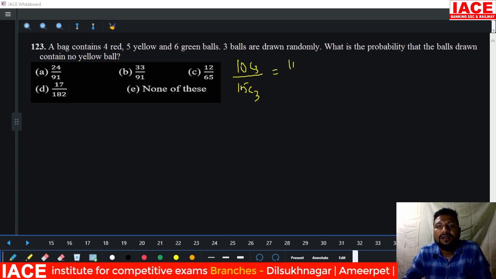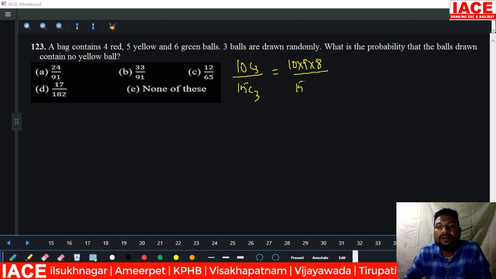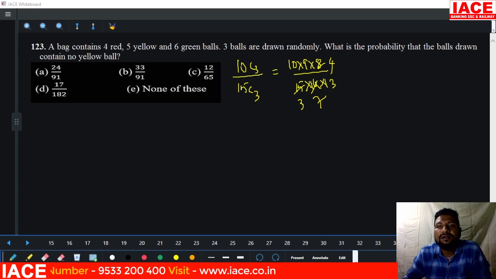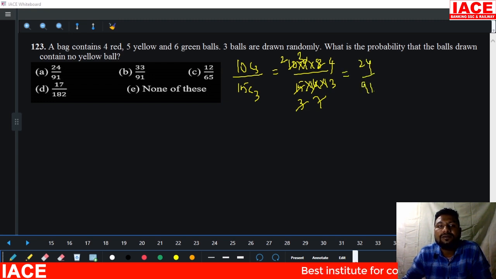10C3 over 15C3, that is 10 into 9 into 8 by 15 into 14 into 13. Cancelling, we get 24 over 13 times 7, which is 91. Then our answer is option A.